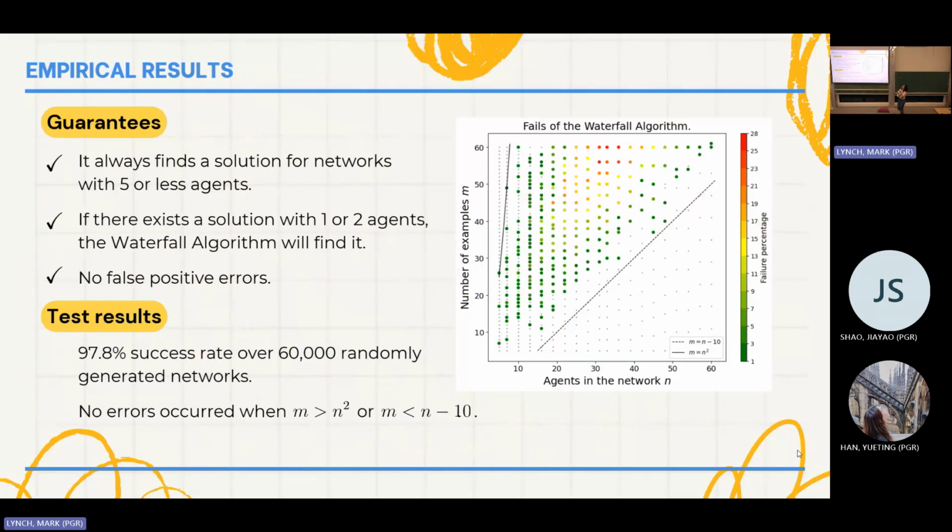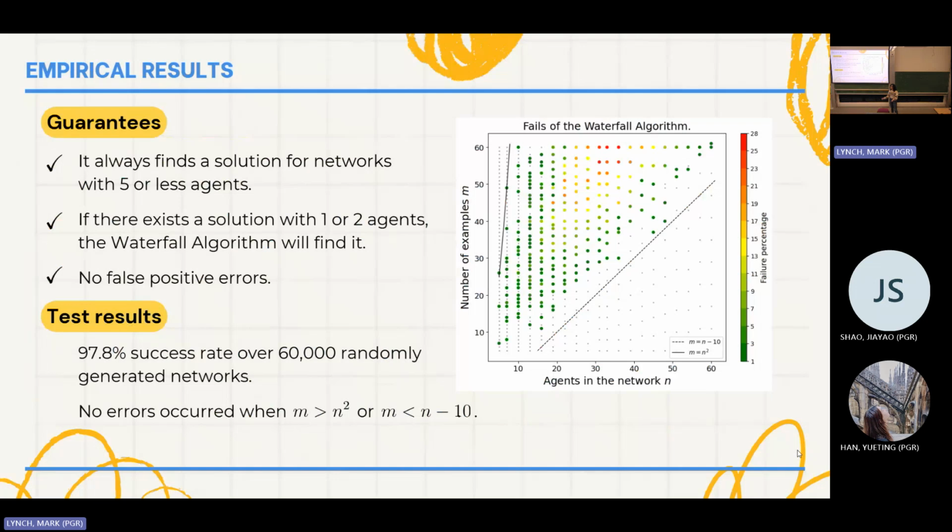But it is kind of well-behaved in practice. We have shown that we can guarantee to always find a solution for very small networks. We're also guaranteed to find a solution if there's a solution with 1 or 2 agents in this hidden set. And we are guaranteed to never have a false positive.